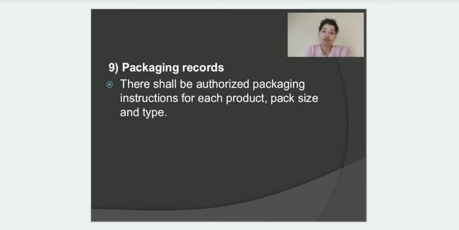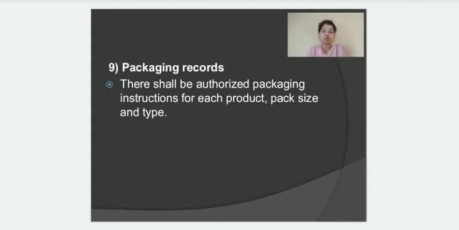Now the next is packaging record. We need to keep a record of the packaging procedures as well. So the packaging record should mainly include the name of the product, the description of the dosage form or the strength and its composition. Then it should also include the pack size. Then it should include a list of all the packing materials that are required in different quantities. So there has to be an authorized packaging procedure, instructions for the packaging, for each batch, for each product, for each pack size and every type, right?